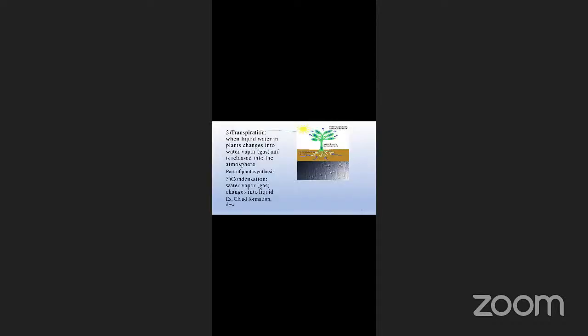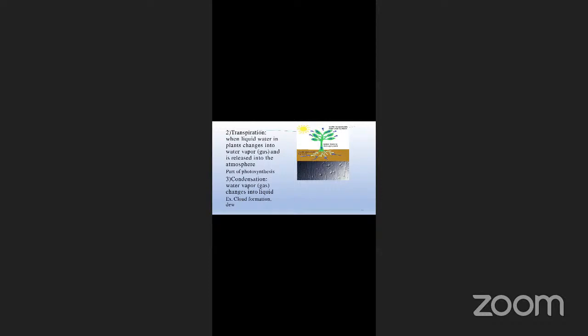In the same way, through transpiration, the liquid water present in the plants changes from liquid state to gaseous state or water vapor, and it is released into the atmosphere. This is a part of photosynthesis.